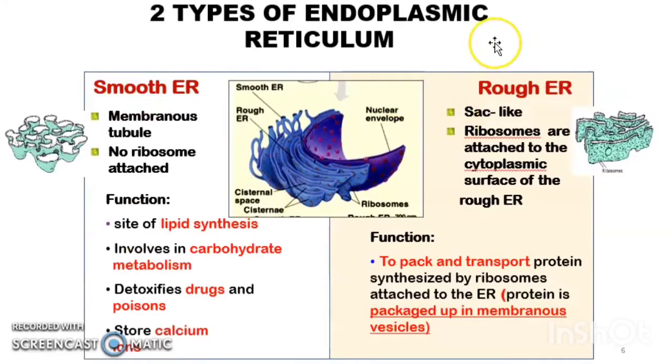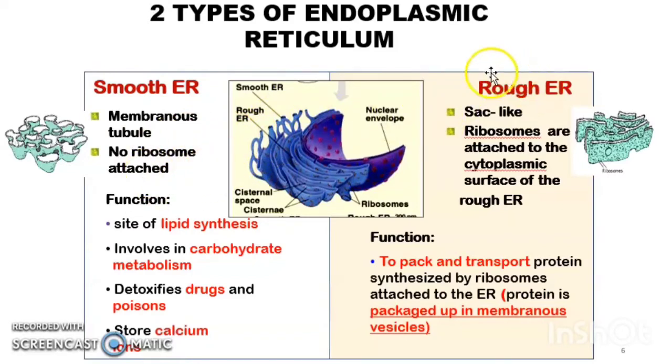There are two types of endoplasmic reticulum. The first one we call smooth endoplasmic reticulum. The other one we call rough endoplasmic reticulum. What are the main differences between them? Smooth endoplasmic reticulum is a membranous tubule with no ribosome attached. Ni kalau kita tengok based on the structure, this is the smooth endoplasmic reticulum.